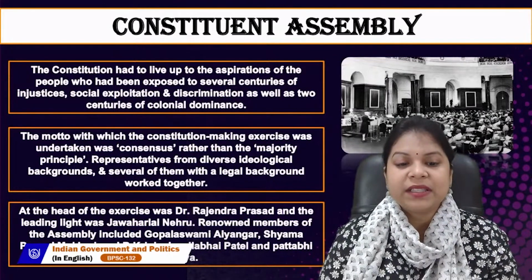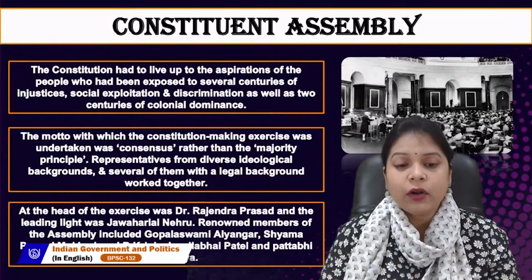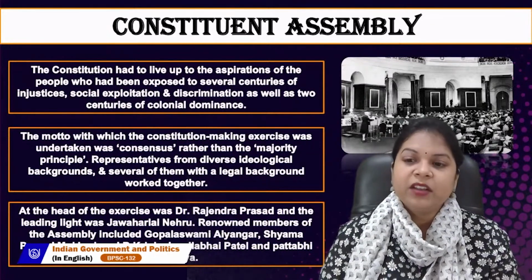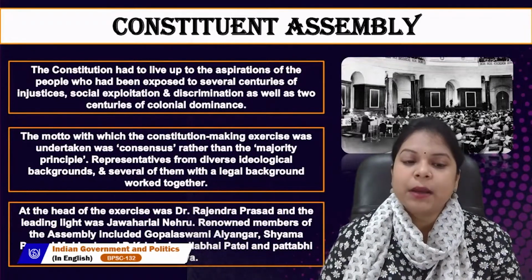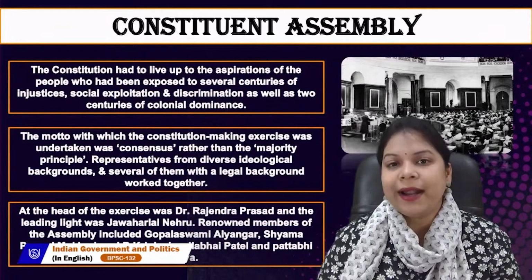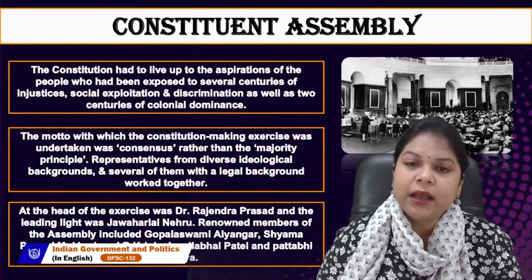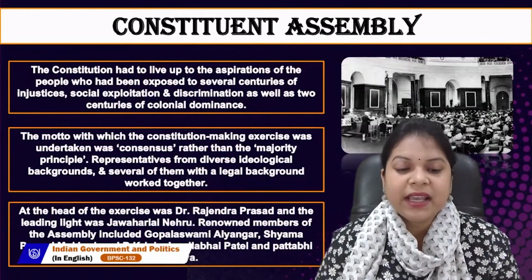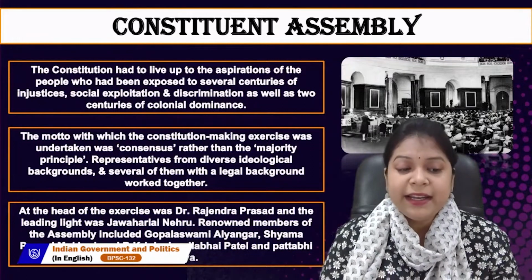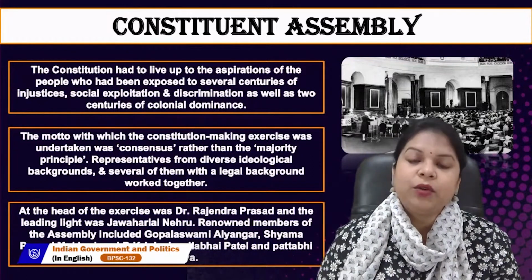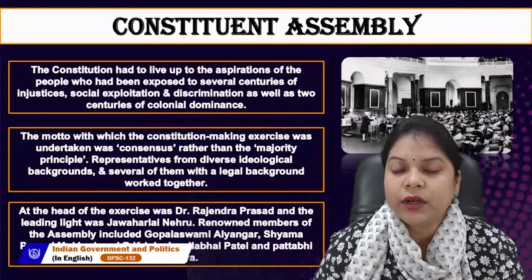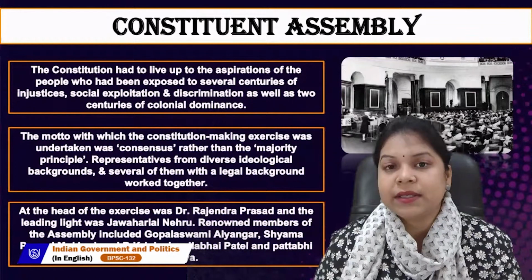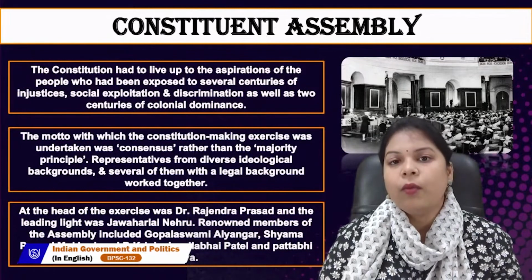So representatives from diverse ideological backgrounds, several of them with a legal background, worked together. The Constituent Assembly comprised people from all ideological backgrounds, and some were from a legal background, and they all worked together on this constitution. At the head of the exercise was Dr. Rajendra Prasad, and the leading light was Jawaharlal Nehru. The person leading these proceedings was Dr. Rajendra Prasad, who later became the first president of India. And the guiding light was Jawaharlal Nehru, who later became the first prime minister of independent India.